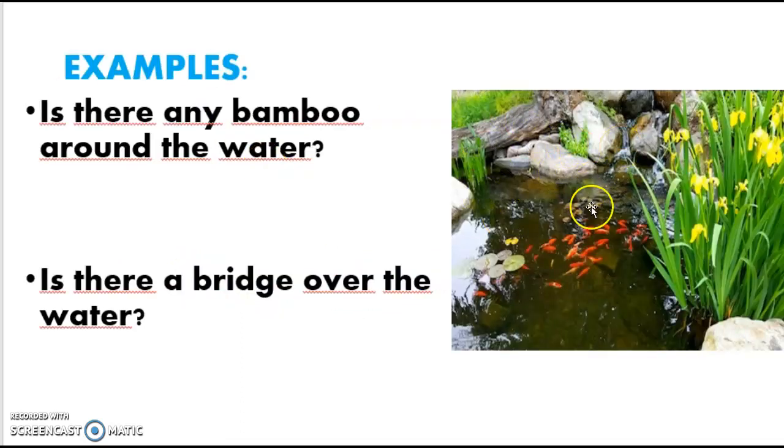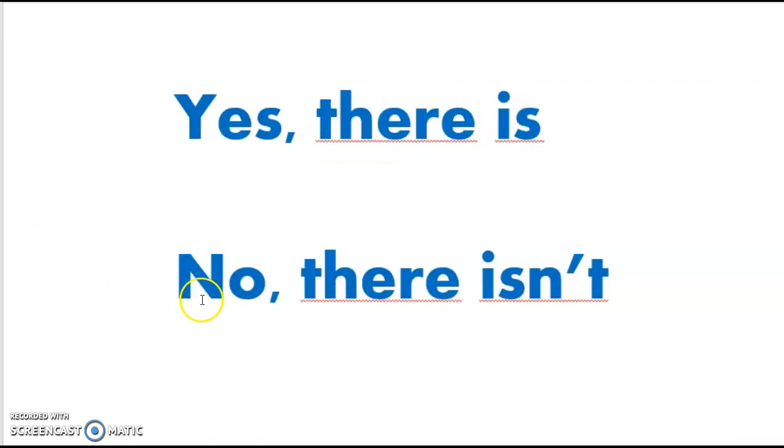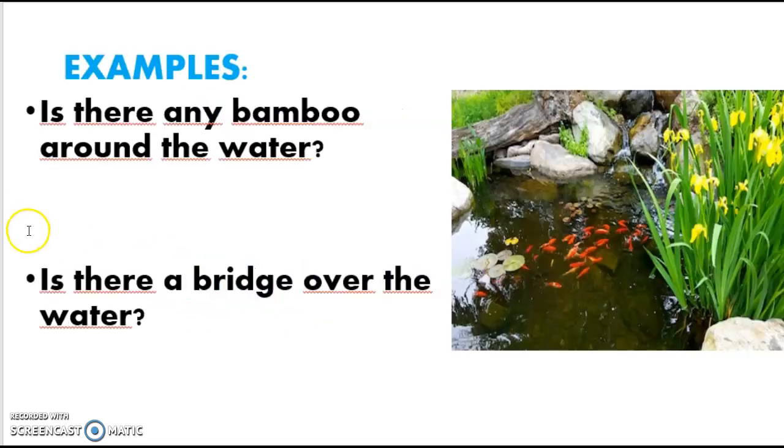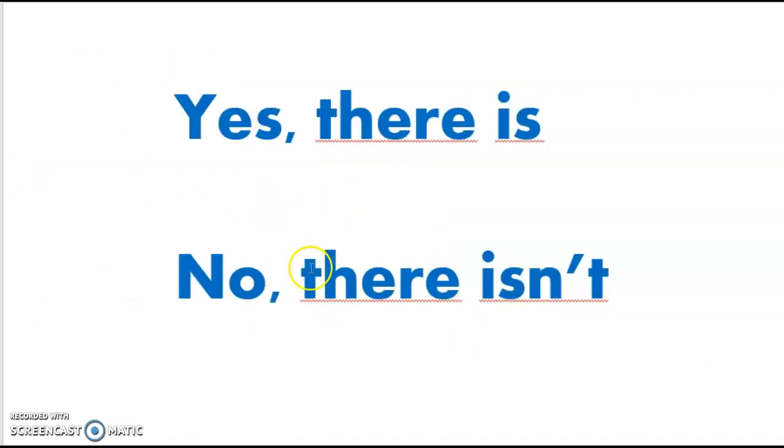Look at this picture and please help me to answer these questions. Is there any bamboo around the water? The answer is no, there isn't. Perfect. And the other question: is there a bridge over the water? The answer is no, there isn't. Well, continue.